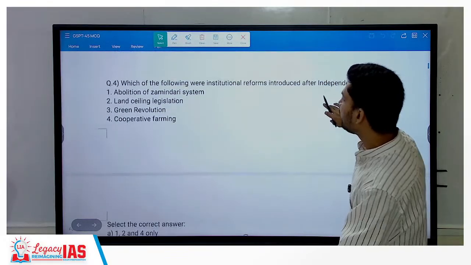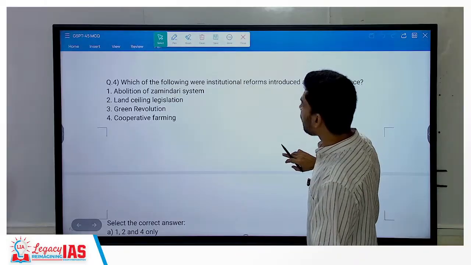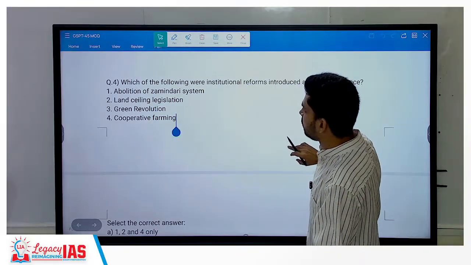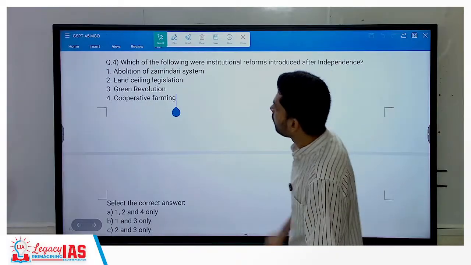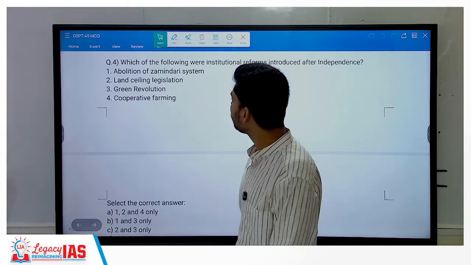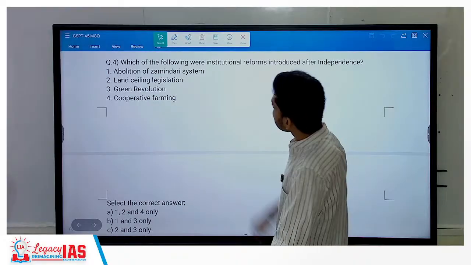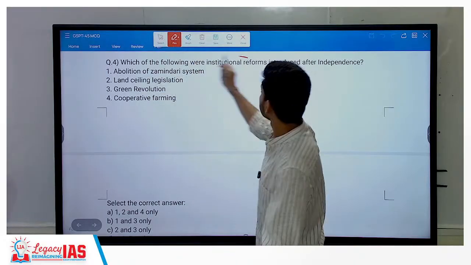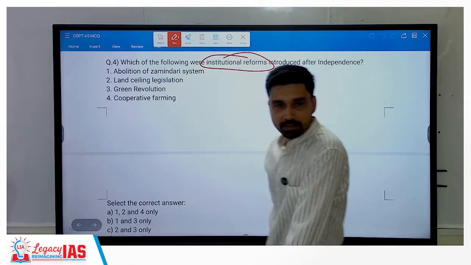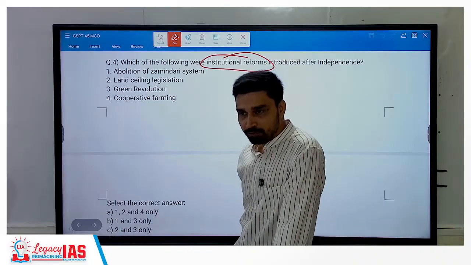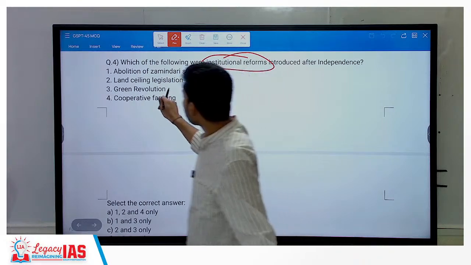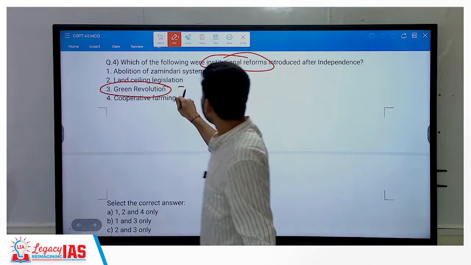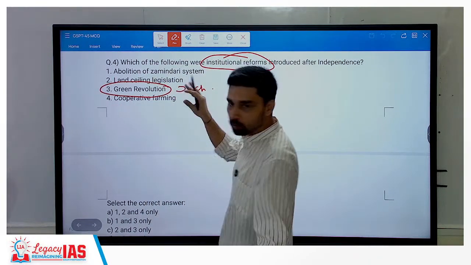Which of the following were institutional reforms introduced after independence? Abolition of Zamindari, land ceiling, green revolution, cooperative farming. Right. So what is it here? Catch. If you look at NCERT, you have two types of reforms: institutional reform and technological reform. Green revolution is which kind of reform? Technological reform. Right. So 1, 2, and 4.